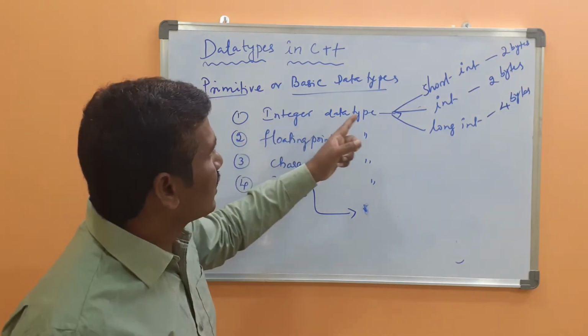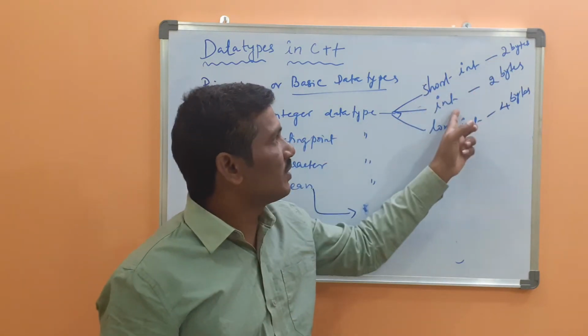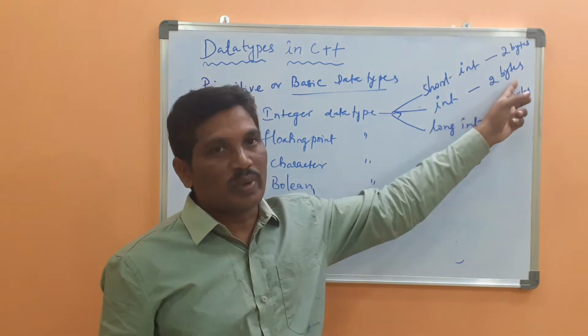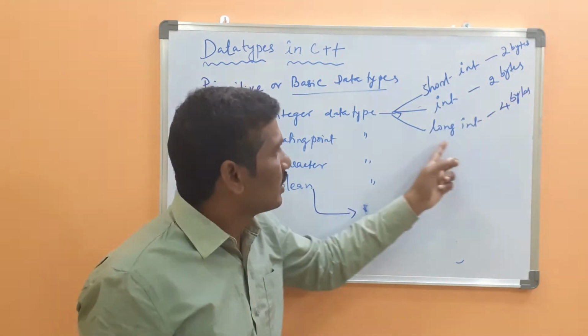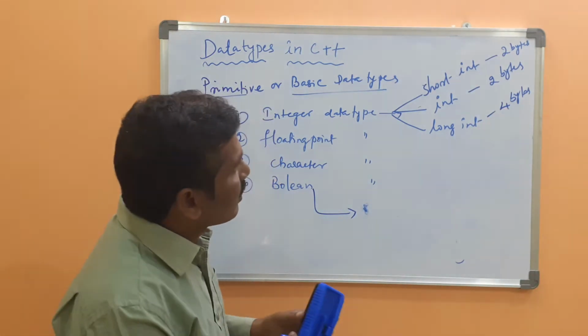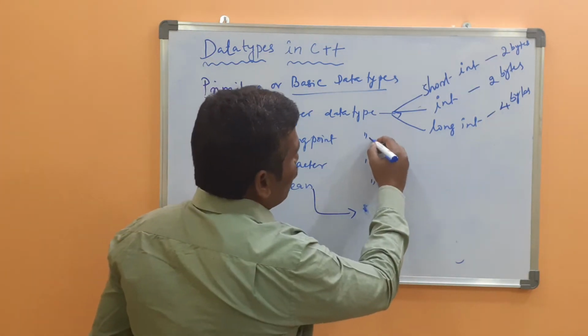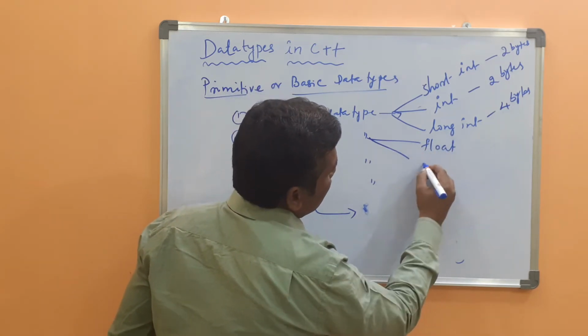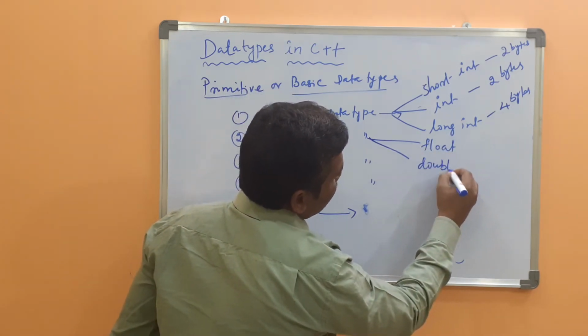For the integer data type, short int is 2 bytes. For example, int on some systems will support 4 bytes. Then long int is 4 bytes. After that, there are two types, float and double.